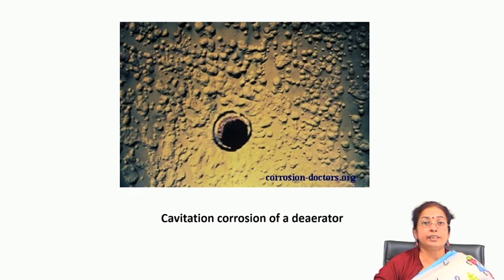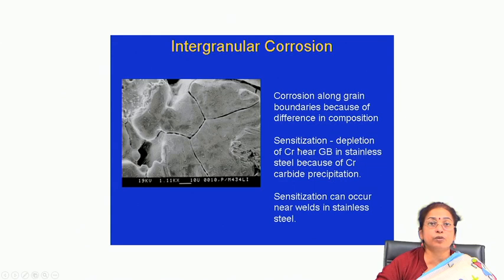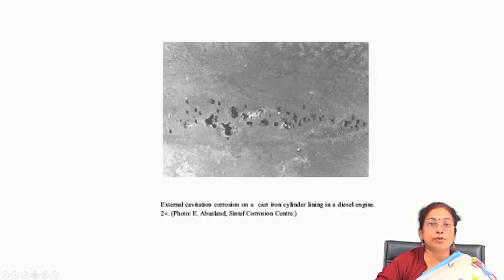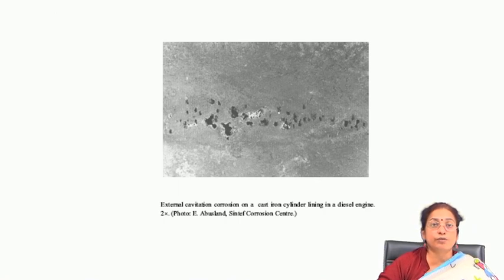In deaerator again this is a severe problem, and there is the cast iron cylinder lining in a diesel engine. You will find that external cavitation corrosion has occurred, even though it is cast iron, but the cavitation problem is so severe that it caused the damage of the component. These are a few examples of cavitation corrosion usually observed in practice.